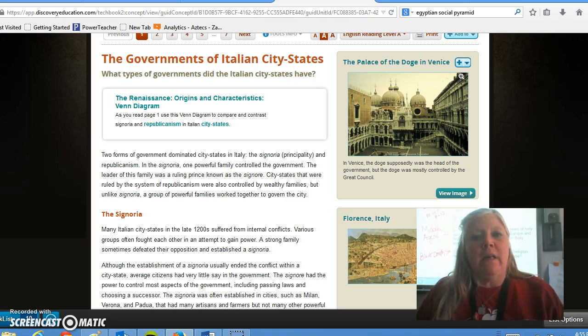The governments of the Italian city-states. What types of governments did the Italian city-states have? Two forms of government dominated city-states in Italy, the Signoria, principality, and republicanism. In the Signoria, one powerful family controlled the government. The leader of this family was a ruling prince known as the Signore. City-states that were ruled by the system of republicanism were also controlled by wealthy families. But unlike a Signoria, a group of powerful families worked together to govern the city.